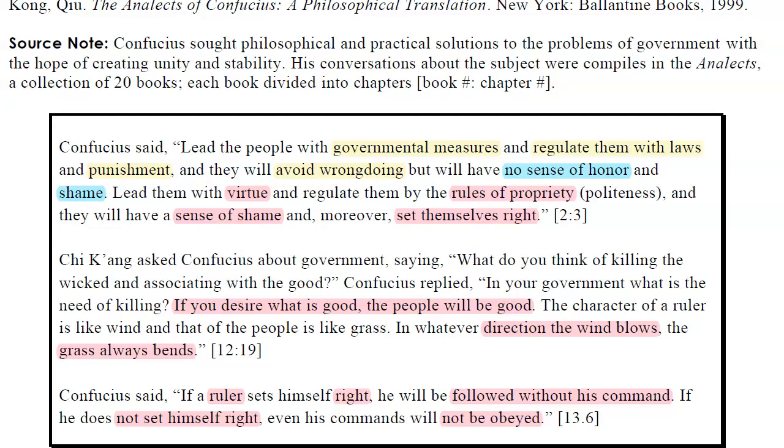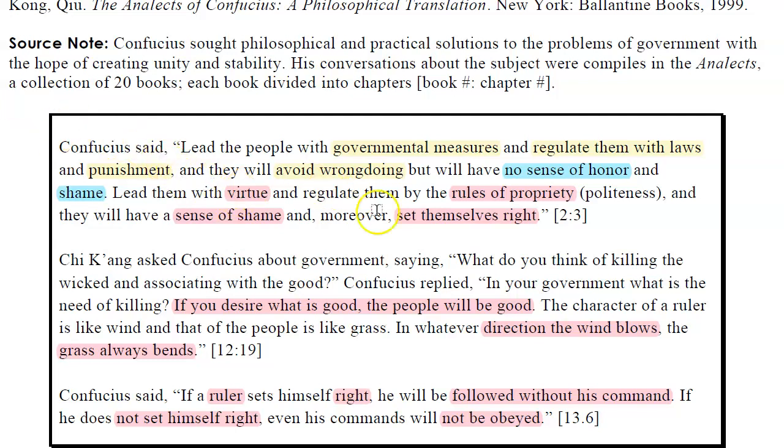Confucius said, "Lead the people with governmental measures and regulate them with laws and punishment, and they will avoid wrongdoing, but will have no sense of honor and shame. Lead them with virtue and regulate them by the rules of propriety, and they will have a sense of shame and, moreover, set themselves right."